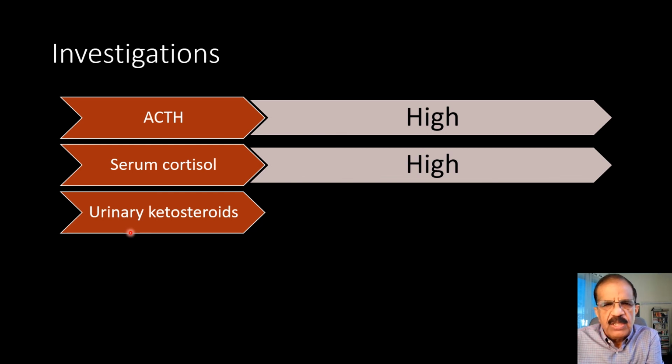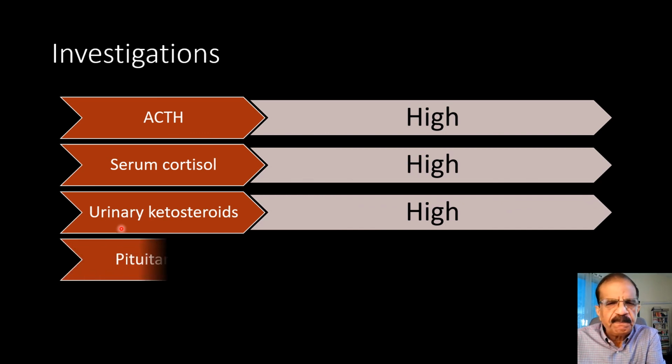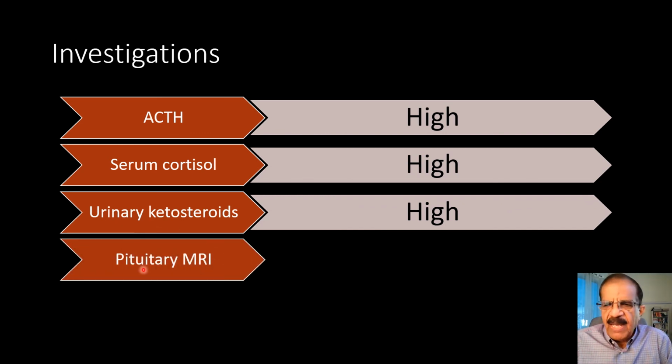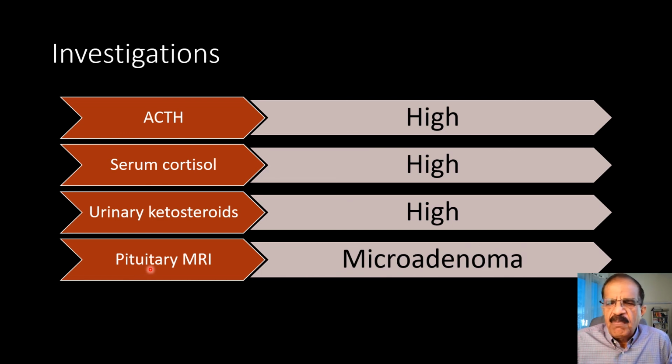Urinary ketosteroids, if we measure 24-hour urinary ketosteroids, are likely to be high. And if we do a pituitary MRI, then we will find a tumor, a microadenoma. Microadenoma is defined as a tumor which is smaller than 1 centimeter. It's an arbitrary definition. And we use this word because a microadenoma, or any adenoma which is less than 1 centimeter, is unlikely to cause physical symptoms due to its mass, but it will produce symptoms and signs through the hormone. So this one is producing ACTH and is producing Cushing disease.